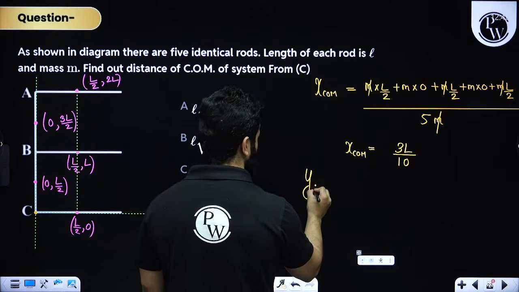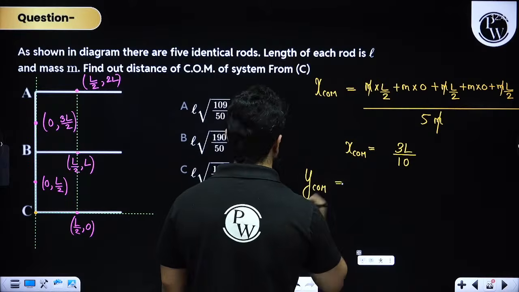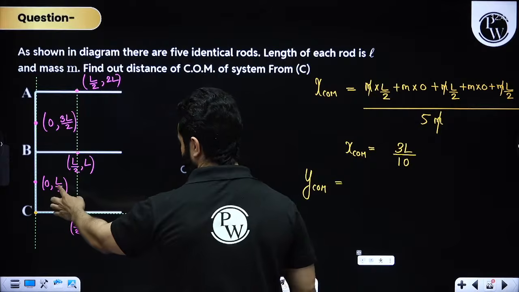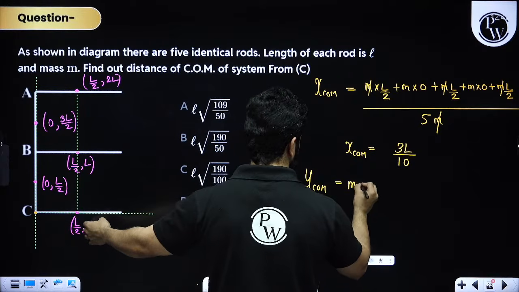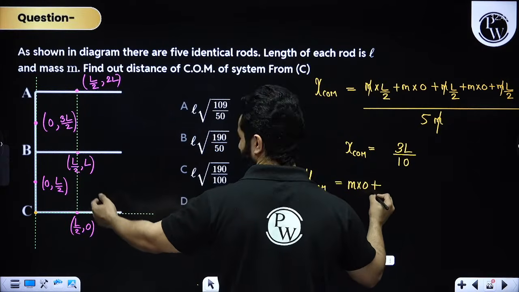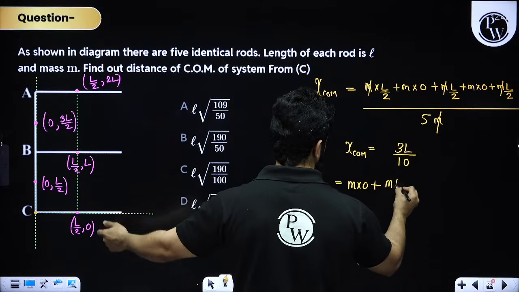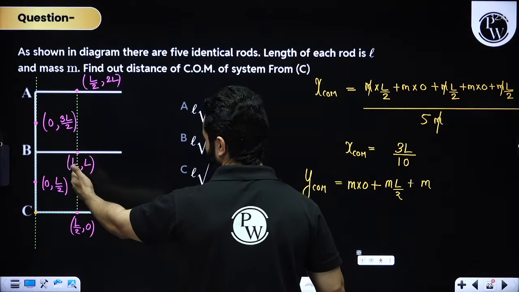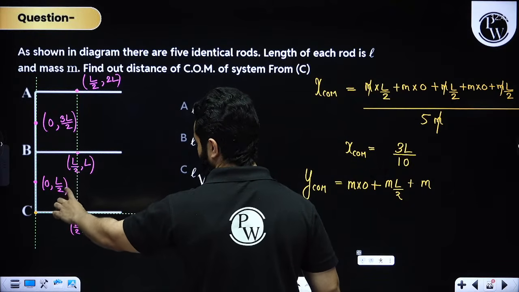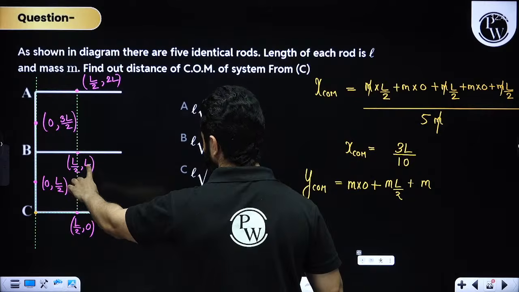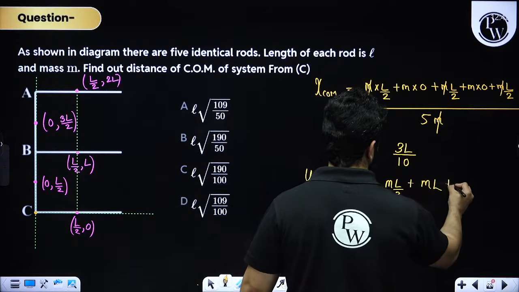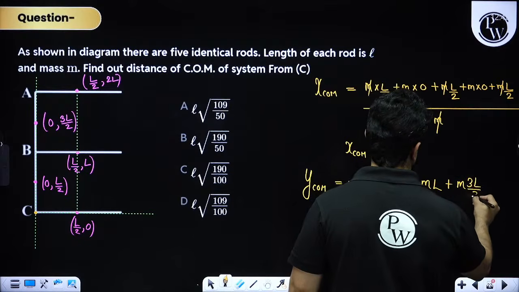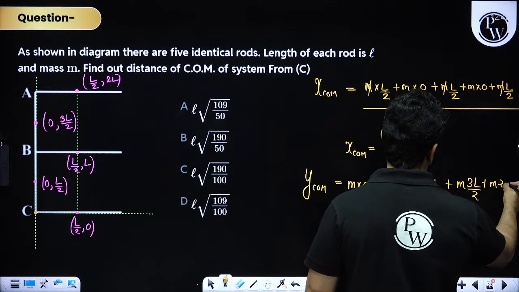When we are going to find out YCOM, now I think I can be a little quick. This is 0. So I'll start with this. Let me also write this one. Now you have got M into L by 2 plus, my dear friends, we have to look for the y axis, right? So y is L, so M into L plus M into 3L by 2 plus M into 2L, I believe, right?